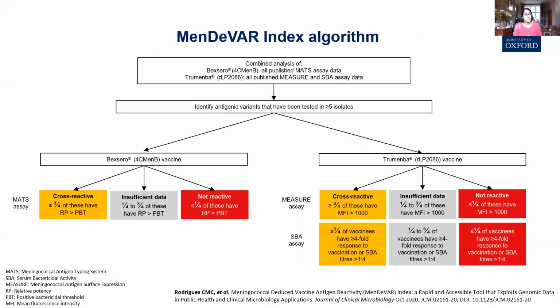I'll talk you through this algorithm briefly. If an antigenic variant had been tested in more than 5 experiments, and it was assessed to have met the inherent assay thresholds, being covered or not covered by the vaccine, it was then determined the degree to which these antigens were covered. So if over 3/4 of isolates were deemed covered, then antigens were amber. If over 3/4 of isolates were deemed not covered, the antigen was red. And if any antigen was not tested in more than 5 isolates or had not met the amber or red criteria, it was deemed grey.